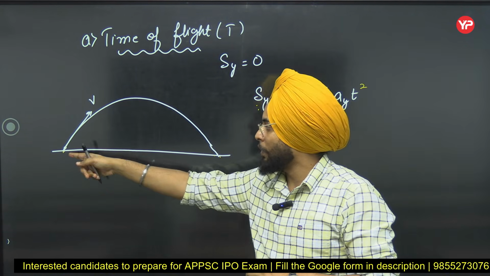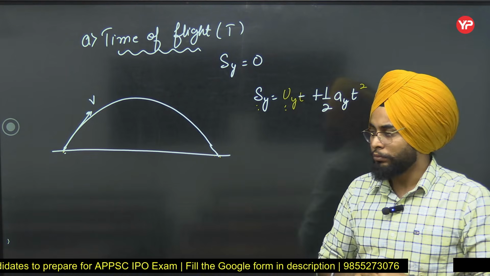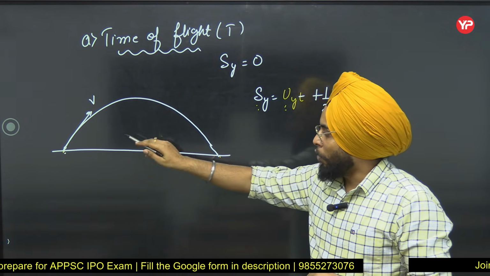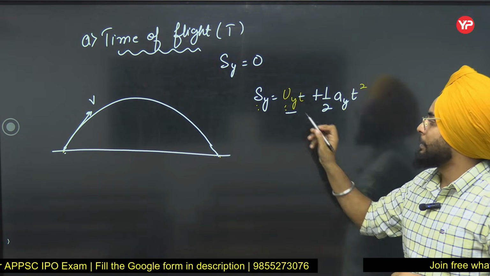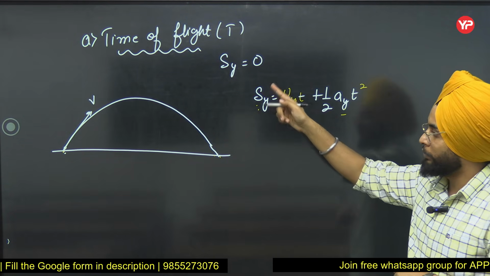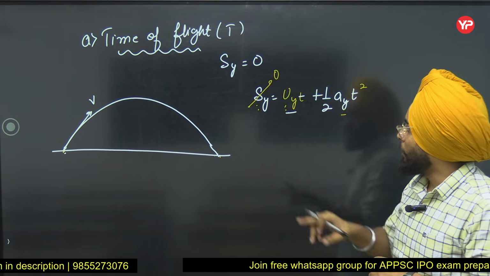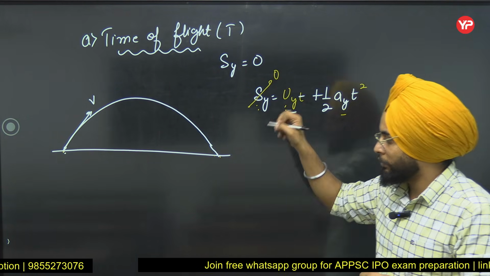Now if I am talking about the vertical displacement between initial and final point, I will talk about velocity in the vertical sense as well, acceleration in the vertical direction as well, that is y direction. So now we know Sy is 0.